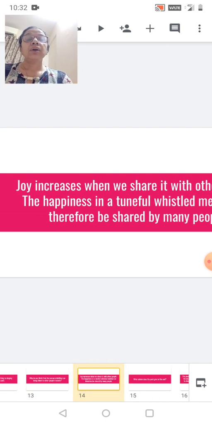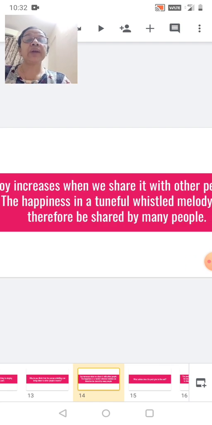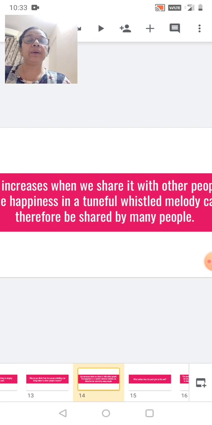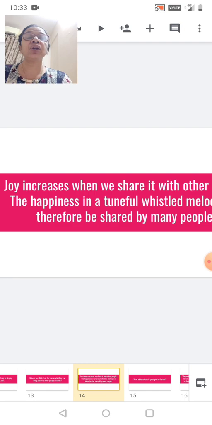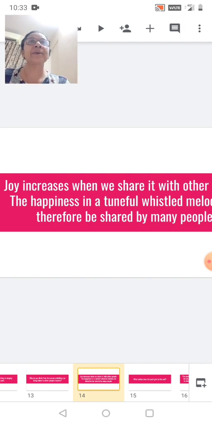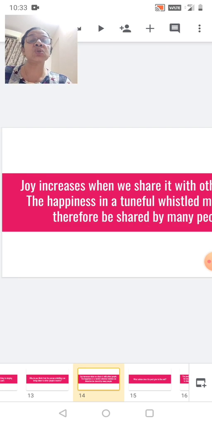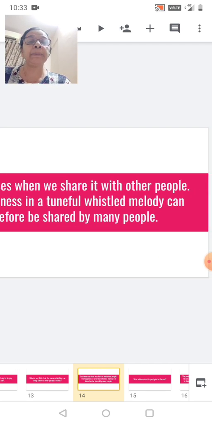Now, joy increases when we share it with other people. For example, if you have good news, you are so happy, so excited, you want to share it with your friends, your parents. And what happens when you share it? When they hear the news, they also feel happy. So the happiness multiplies. Okay. So the joy increases when we share it with other people.